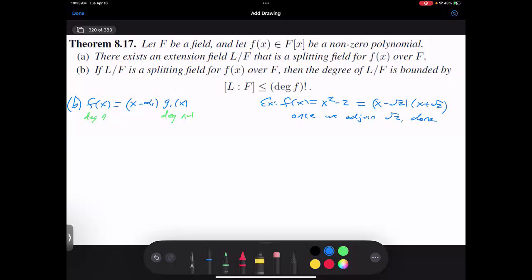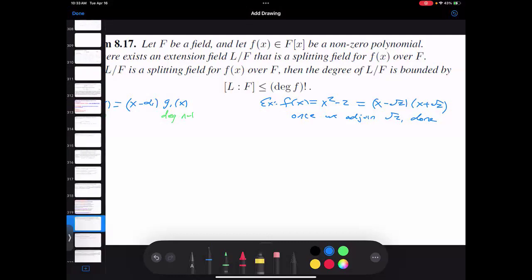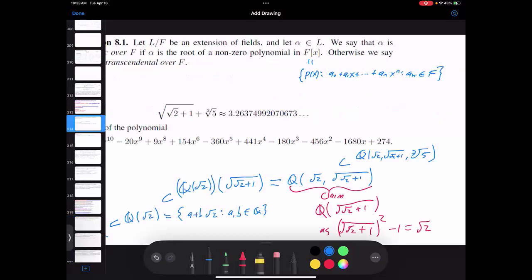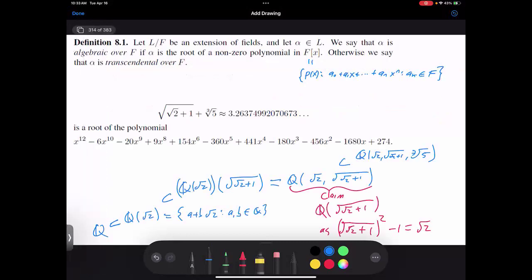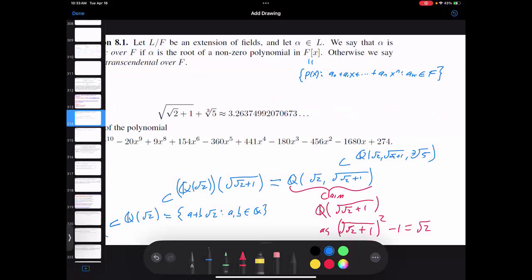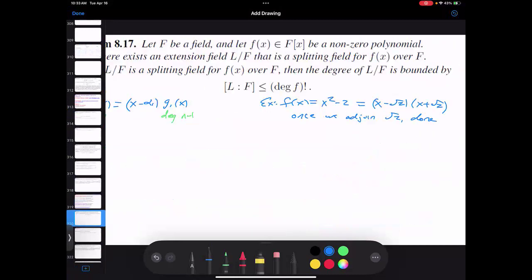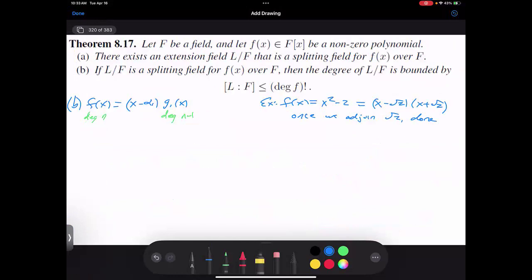Maybe my polynomial is a lot worse and I have to add a lot more stuff. If you go back to the polynomial that started everything today, if I add just that one root, do I need to add anything else to get all the other roots? I don't know. Right? Looking at this, is that going to be all that I need? Maybe, but it's not immediately clear. And so over here, it's possible that as soon as I add alpha 1, I'm done, but maybe I have to continue.